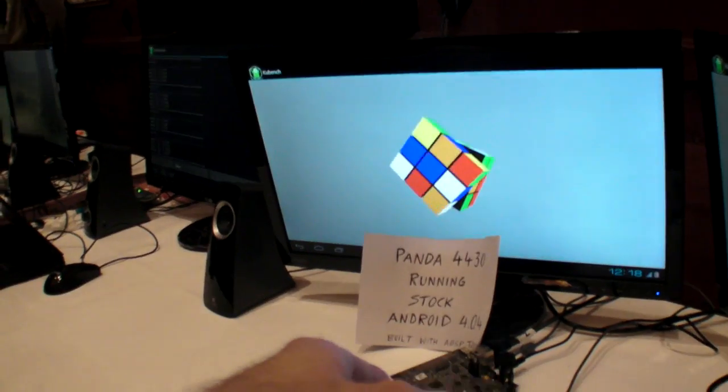And this is stock. Does that mean it's the same as on a Galaxy Nexus? Same software? Probably. This is what you get when you download an Android image from Android.com. And of course the Pandaboard variant, because what runs on the Galaxy Nexus is slightly different than what runs on a Pandaboard. So how do you do this?